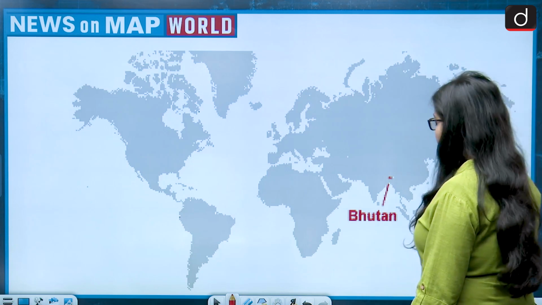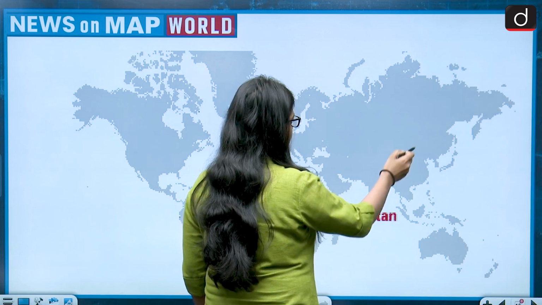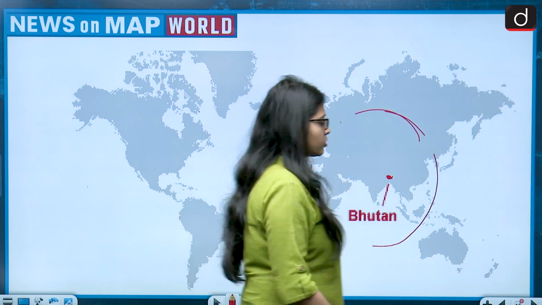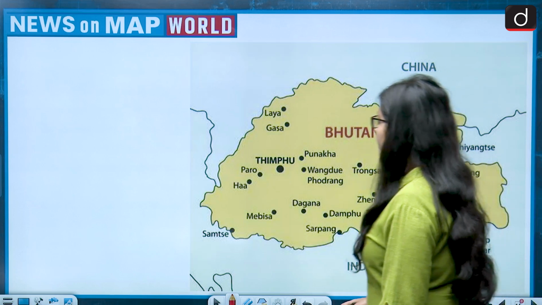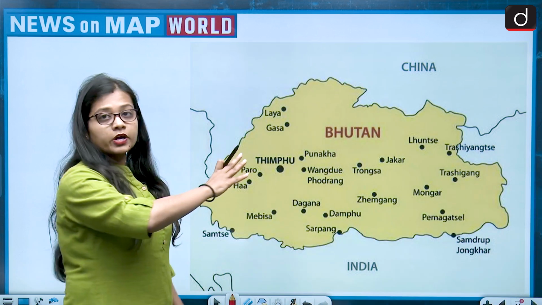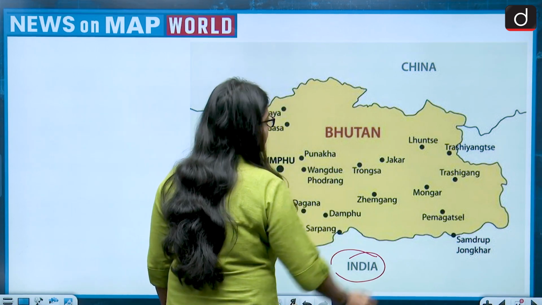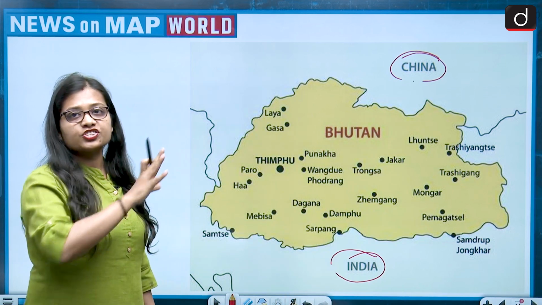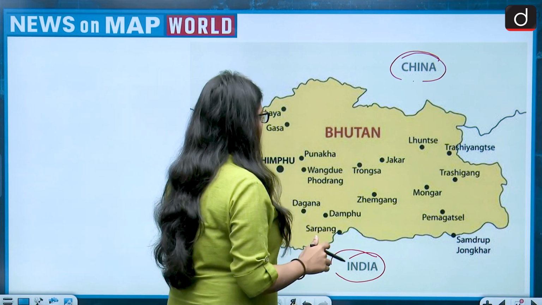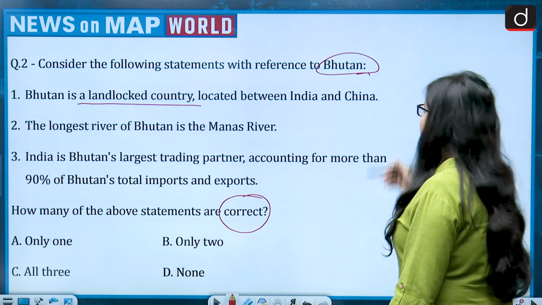So let's see. If we look at the world map, this is the map of Bhutan. This is the location of Bhutan, and Bhutan lies in the Asian continent. If we look at the zoomed out map of Bhutan, Bhutan is a landlocked country. On the south it has India and on the north it has China. So Bhutan has worked as a buffer state between China and India, and the capital of Bhutan is Thimphu. So the first statement becomes correct.